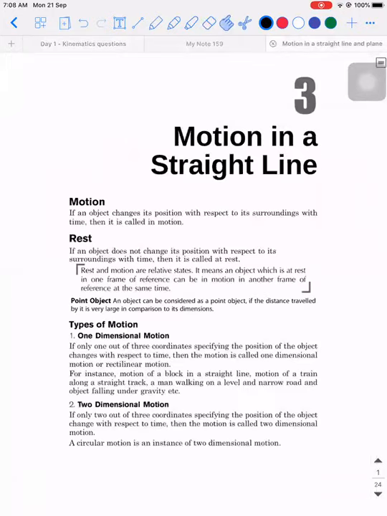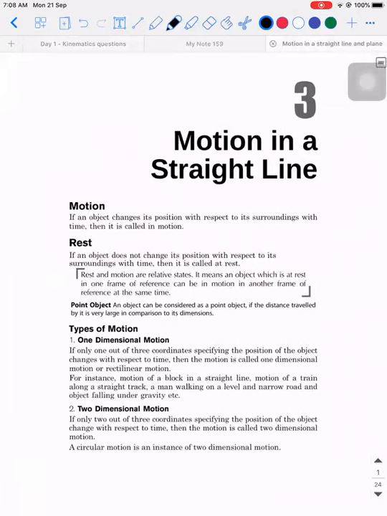So motion in a straight line and motion in a plane, both these topics under physics come under an important branch. Can someone tell me what branch it is? Kinematics. So what do you mean by kinematics? The object is in motion. So the study of motion of objects without knowing the cause of it. You will not be concerned about the cause. Yes, that's right.